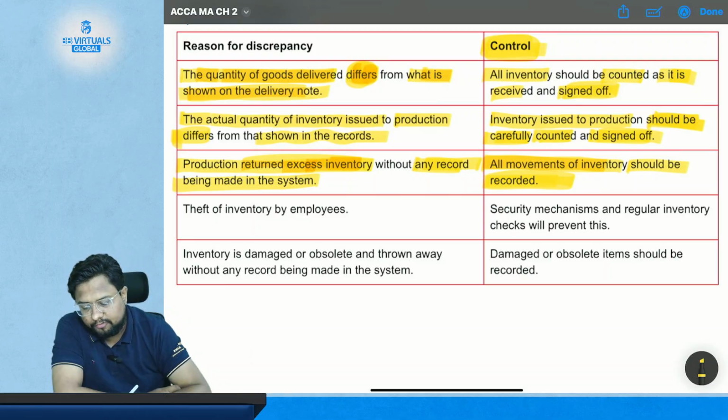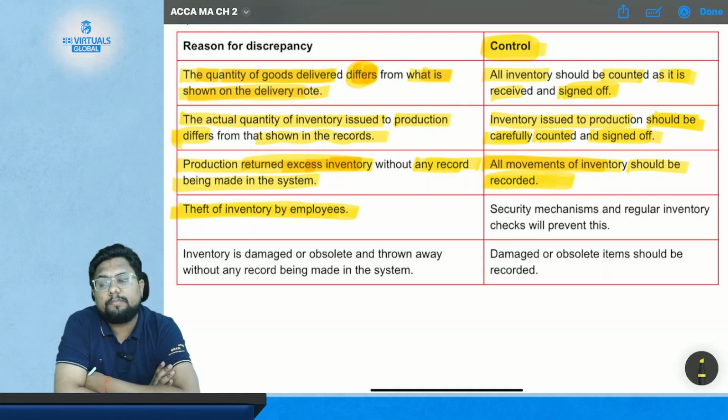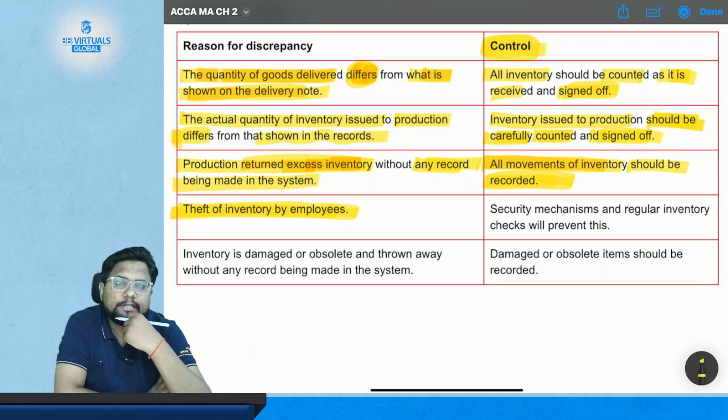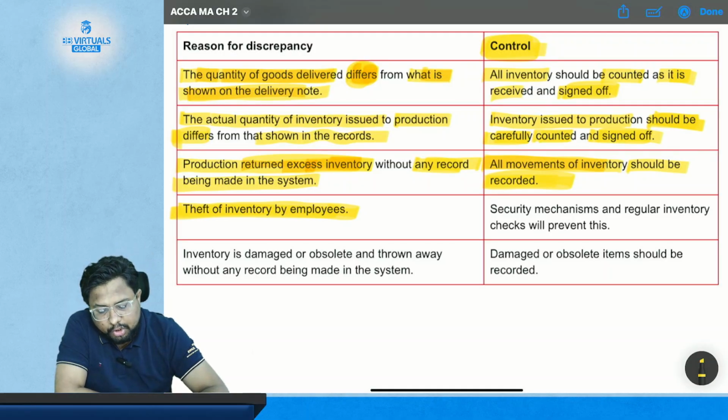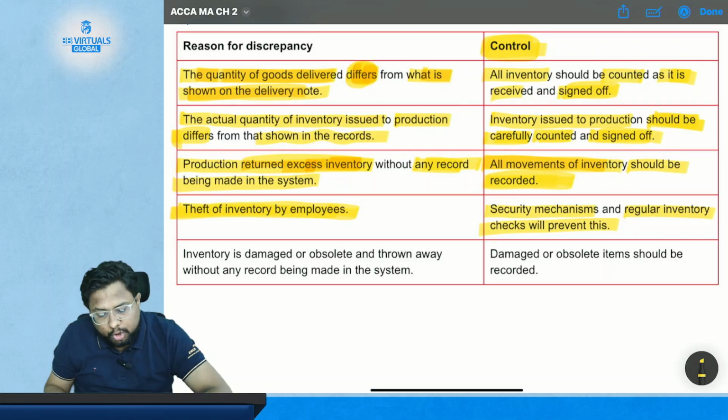Now comes the fourth problem, the theft of inventory by an employee. What will you do if the material has been stolen by your employee? So this is the problem. In many cases employees may be indulged in such activities where they steal your material. So what is the control here? The control is that a security mechanism and regular inventory checks will prevent this.